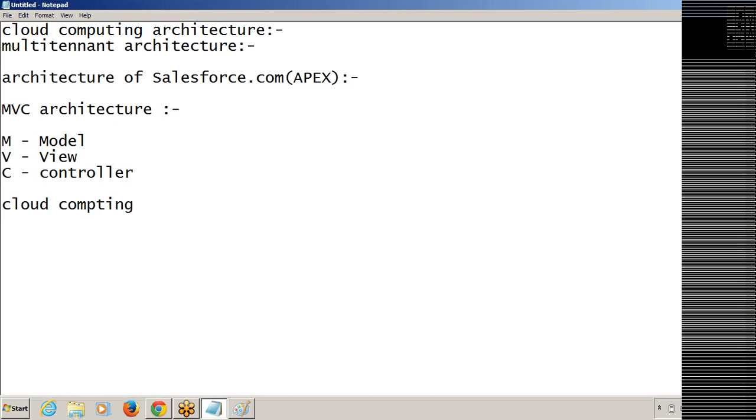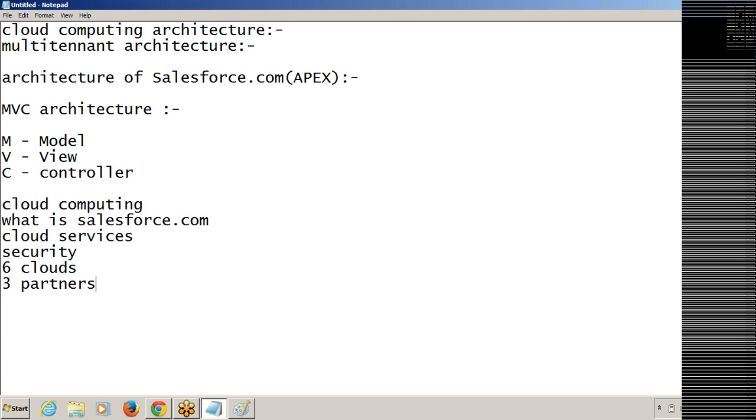Actually, what is cloud computing? What is Salesforce.com? How many cloud services are there? IaaS, SaaS and PaaS. What about security in Salesforce.com? How many Salesforce.com clouds? How many partners? Salesforce.com partners. And what have we seen more? Do you remember? And how many versions? Every year there are 3 releases, right? 3 versions. And we got 6 editions. And we got 2 environments, sandbox environment and production environment.